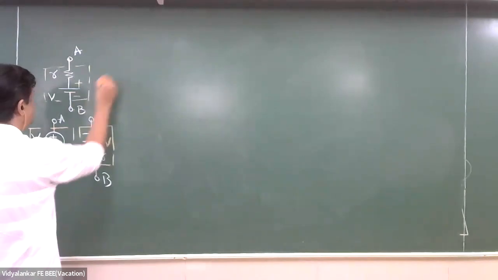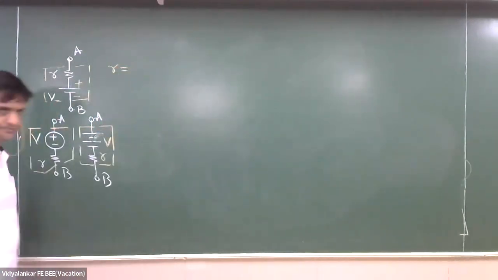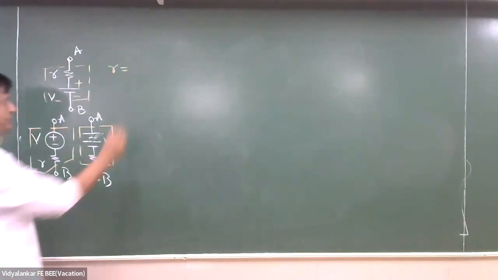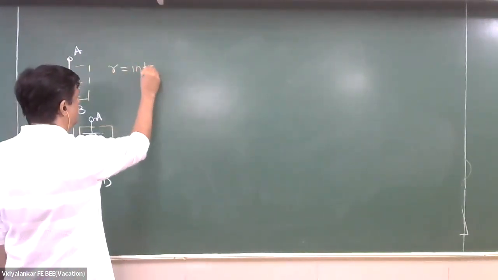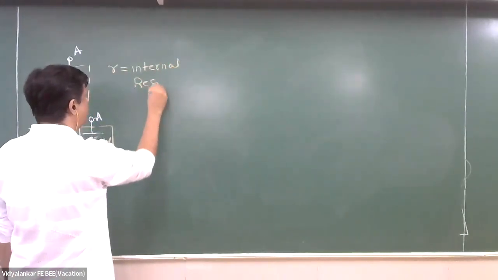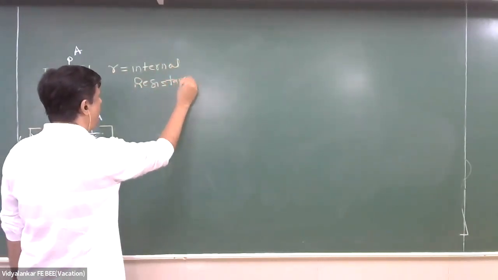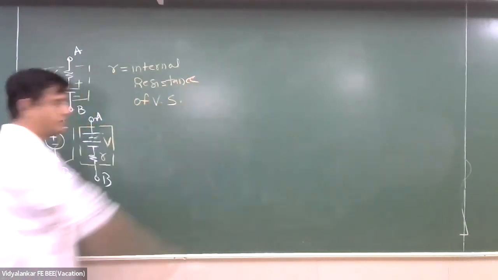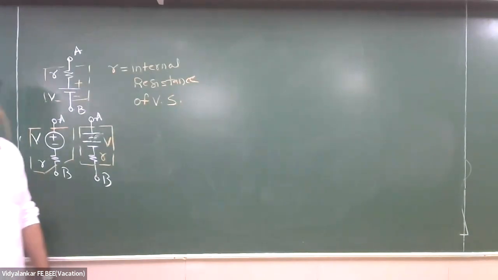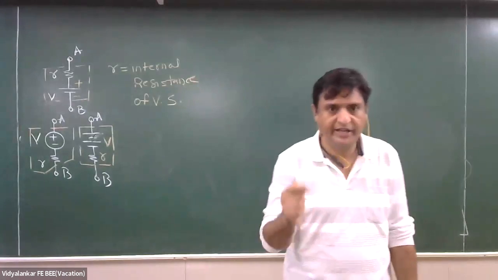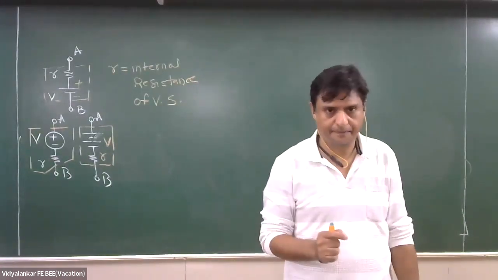Now the question is, what is this small r? Internal resistance. It is the internal resistance of the voltage source. What should be its value and why? What should be its ideal value and why?